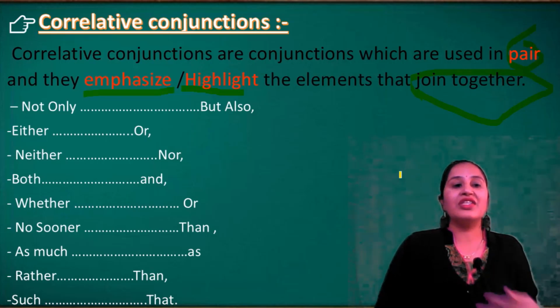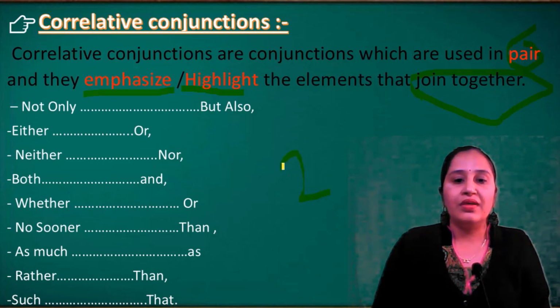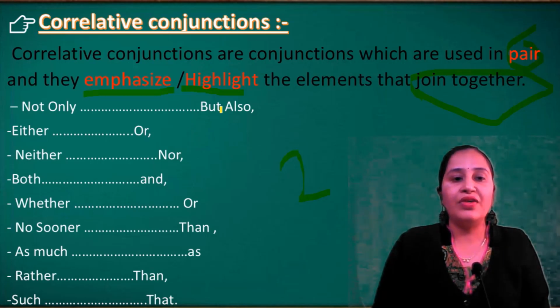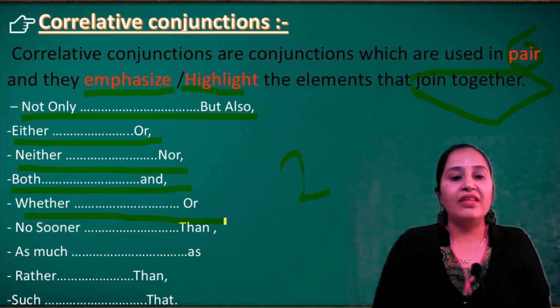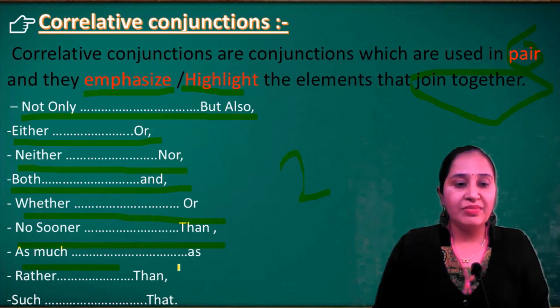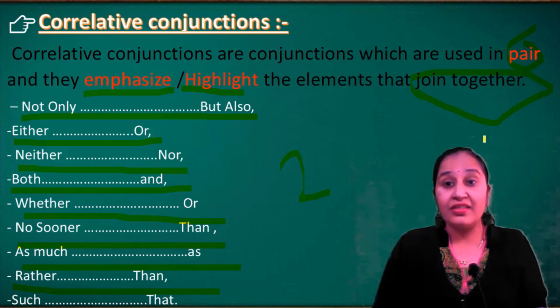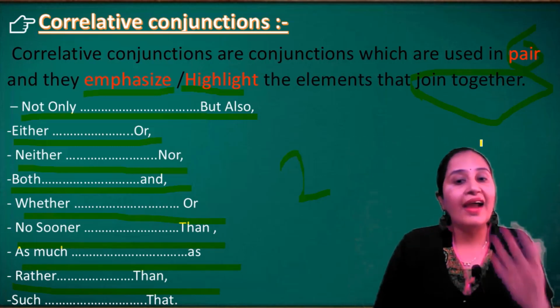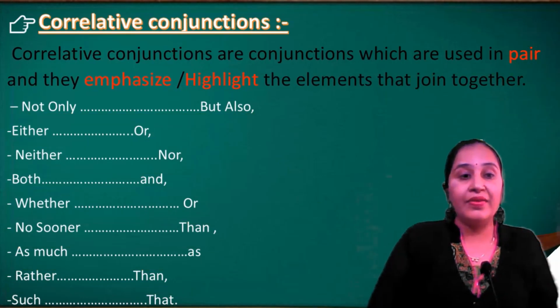In correlative conjunctions we use a pair. Not only, but also; either, or; neither, nor; both, and; whether, or; no sooner, than; as much as; rather than; such that. These are the correlative conjunctions we use as a pair to highlight the elements, to join elements together.